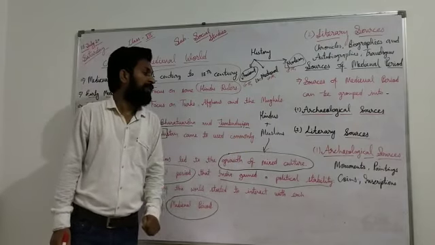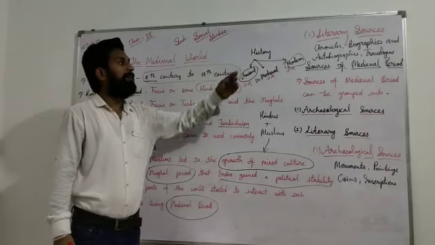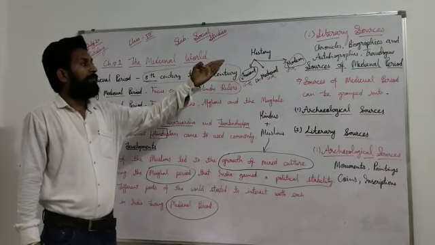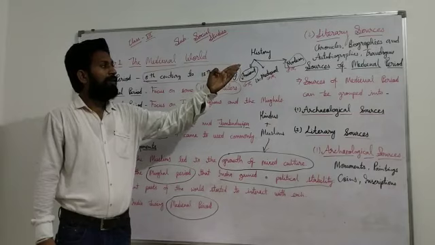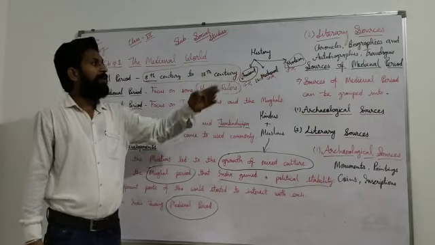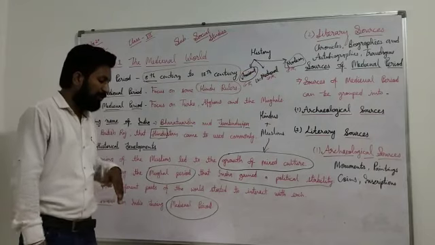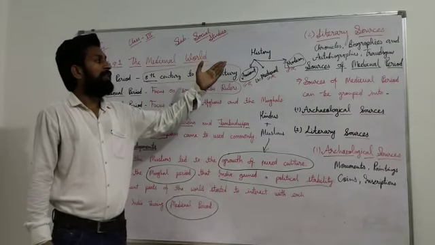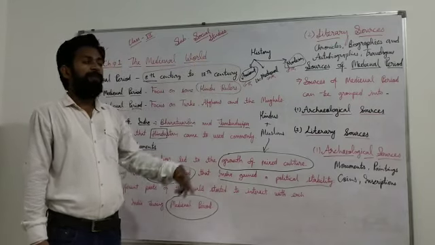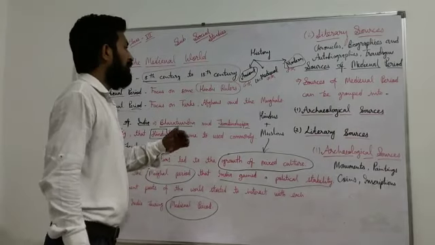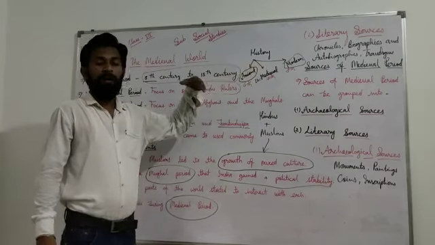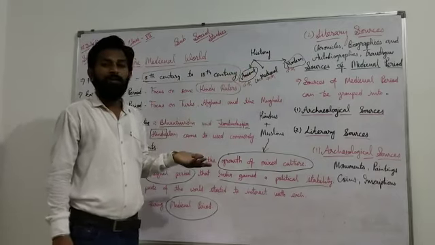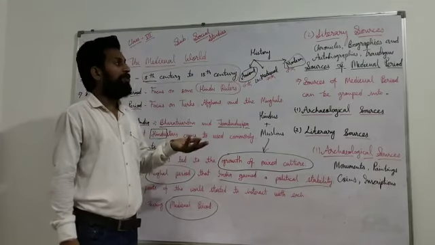Now we are going to revise literary sources. In literary sources there are four: chronicles, biographies, autobiographies and travelogues. Chronicles include the Raj Tarangini and Tariq Firuzshahi and many other books. Biographies are written by another person, autobiographies are written by ourselves, and travelogues are written by a traveler during his visit, mentioning what he watched in this country.